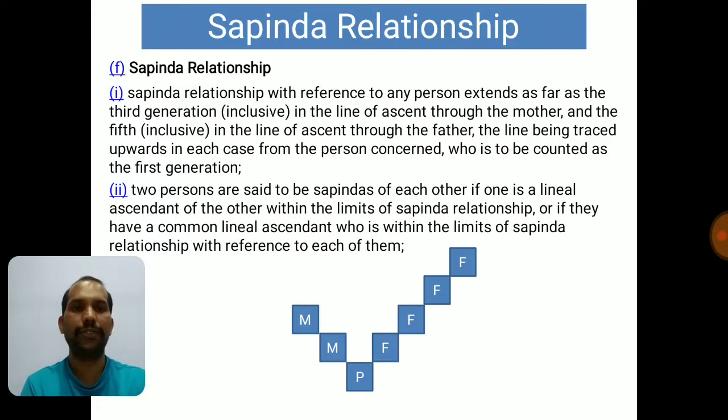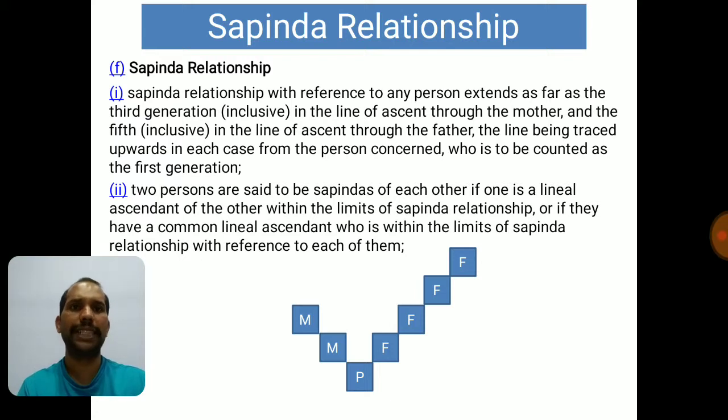Now in my chart, start from the bottom. P is the person whom I am talking about. So for him, Sapinda relationship from mother side is mother and her one more ascent. So mother and grandmother. But in the case of father, P becomes number 1, and then his father is 2, and father's father is 3, father's father's father is 4, and father's father's father's father is standing at 5. Up till then, all the relatives are called Sapinda relationship from father's side. So now from mother side, the person plus 2, and father side, the person plus 4 is Sapinda relationship.